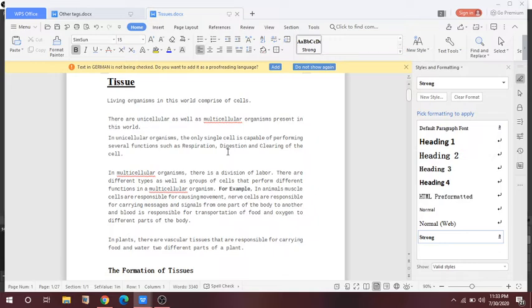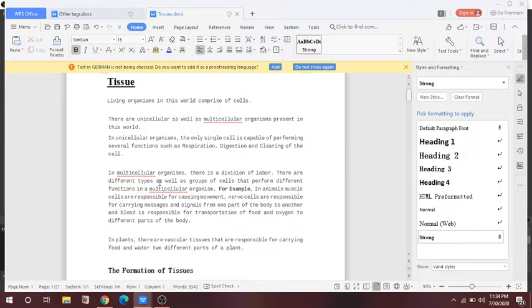For example, in amoeba, the one cell is capable of doing several functions such as respiration, digestion, clearing of the cells, and removing waste from the body.